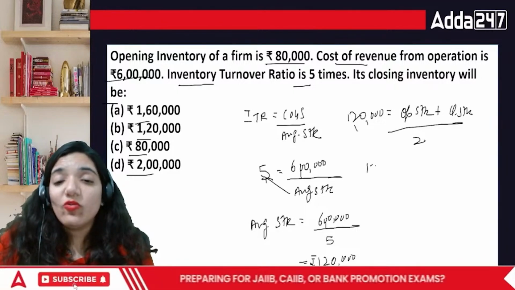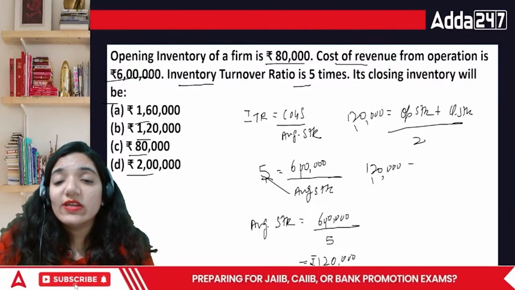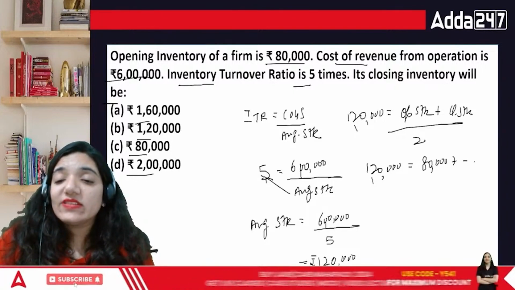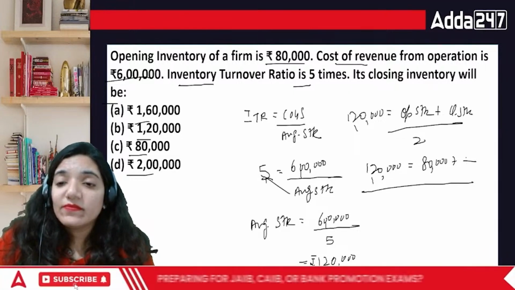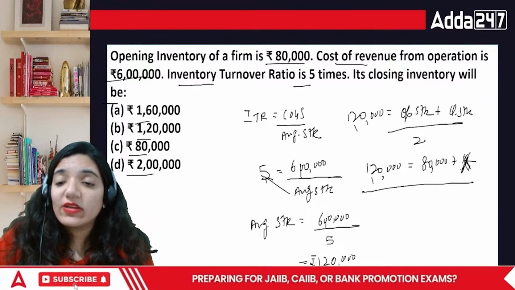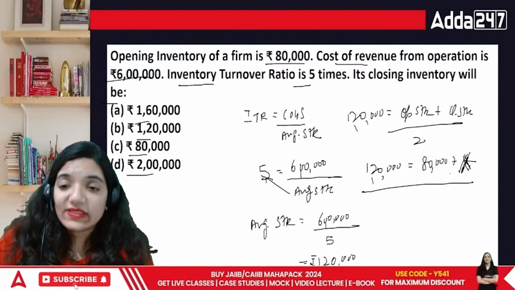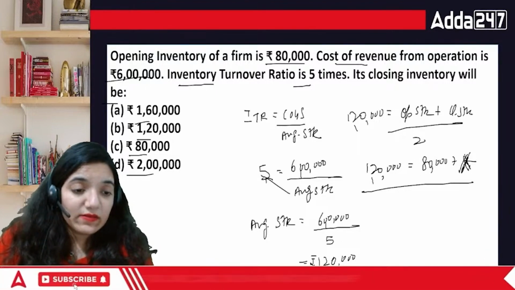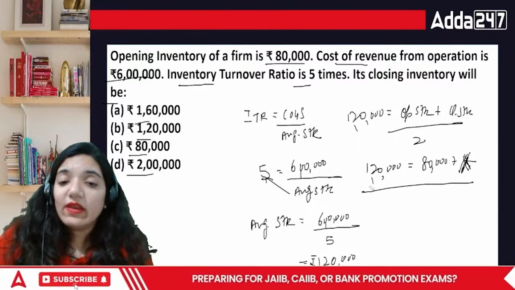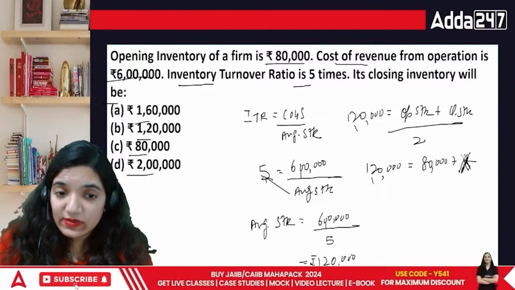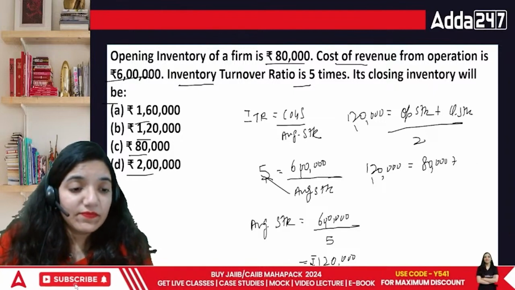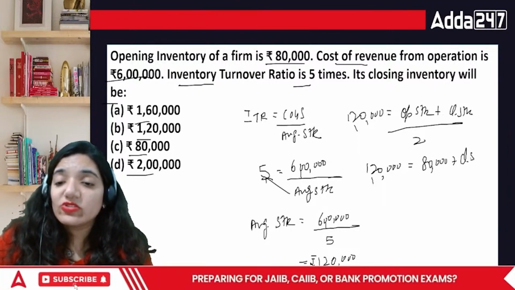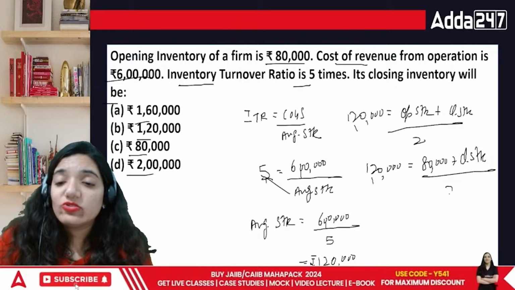So in this case, our opening stock value is 80,000, everyone, plus the closing stock, which we don't know about, so I'm putting it as X. So 1,20,000 is equal to 80,000 plus closing stock divided by 2.